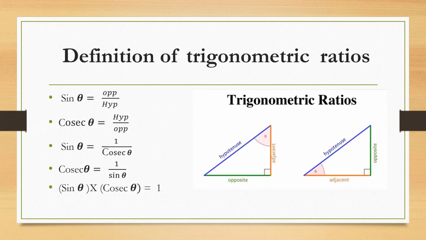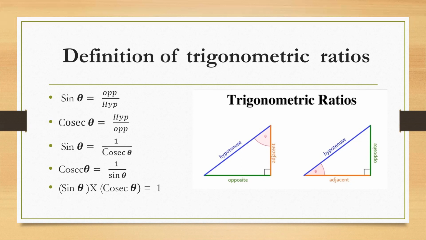I introduce sine theta and cosec theta simultaneously, with which the student will learn that they are reciprocals of each other. Sine theta is opposite by hypotenuse, cosec theta is hypotenuse by opposite. Immediately the student recognizes and says that sine theta is 1 by cosec theta, cosec theta is 1 by sine theta, and also sine theta into cosec theta is equal to 1.